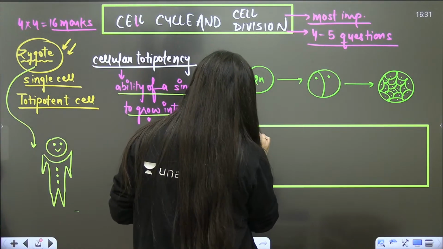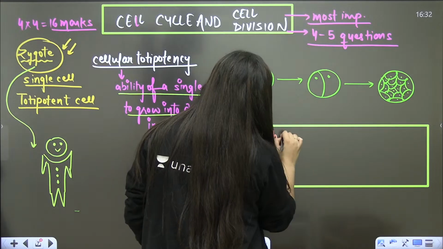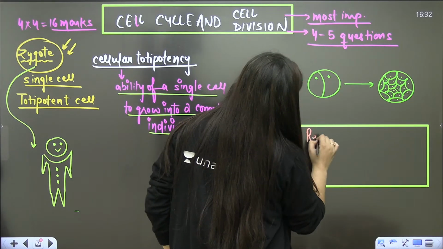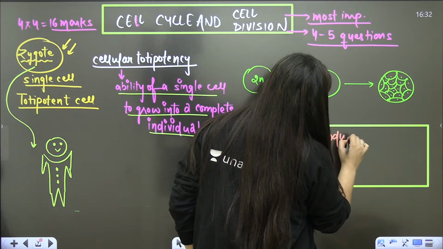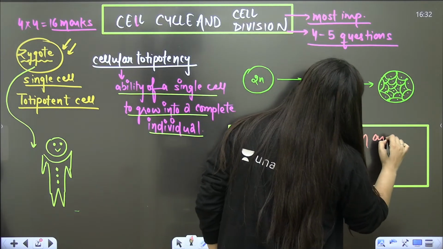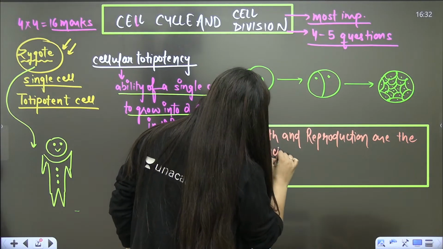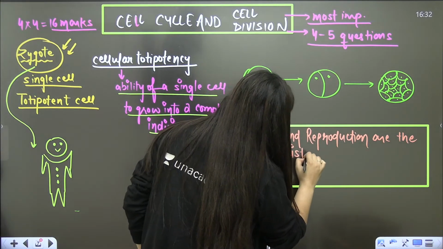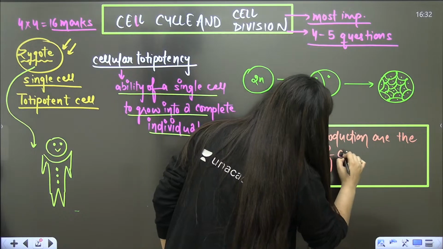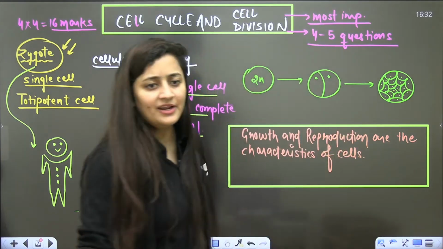I'm writing it here. Growth and reproduction are the characteristics of cell. Yes or no? Can you see this line in your NCERT?